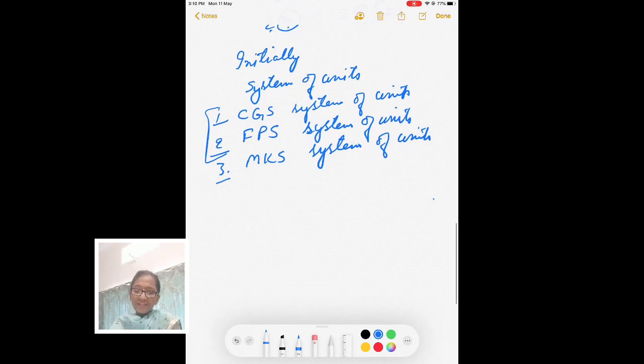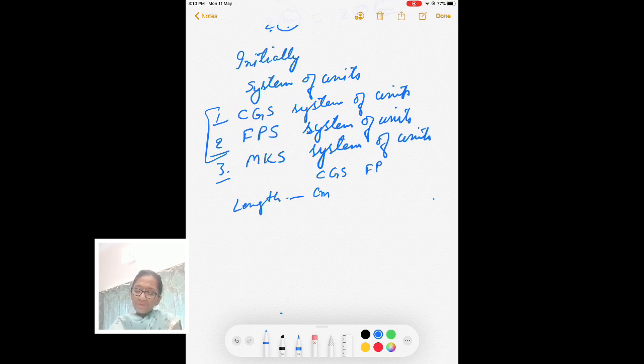In the CGS system we measured mass and length. Firstly we will be writing length. For length in the CGS system we had centimeter.